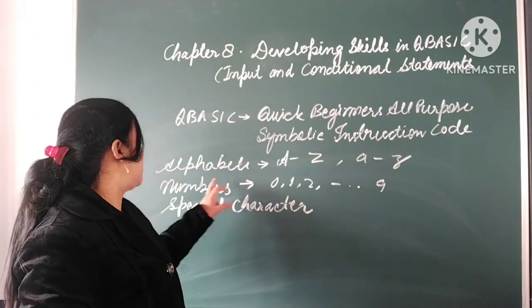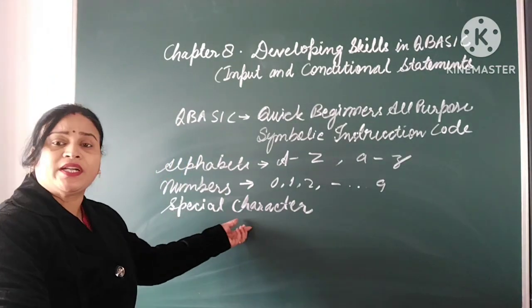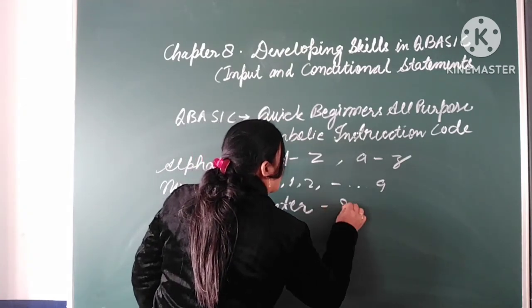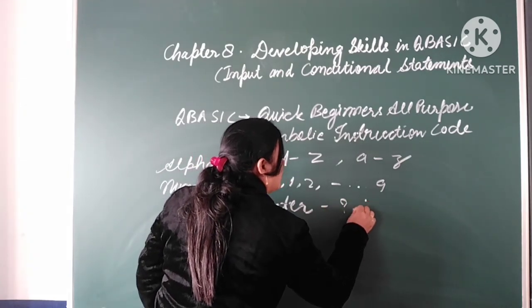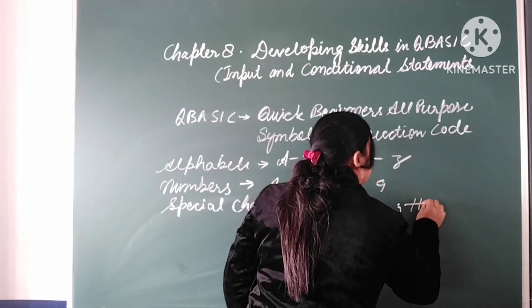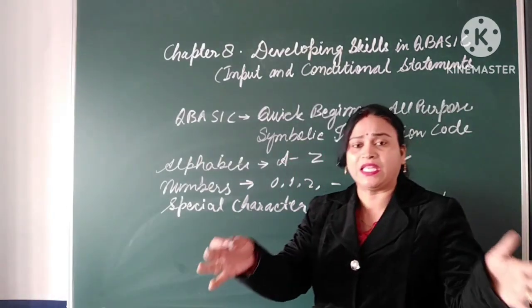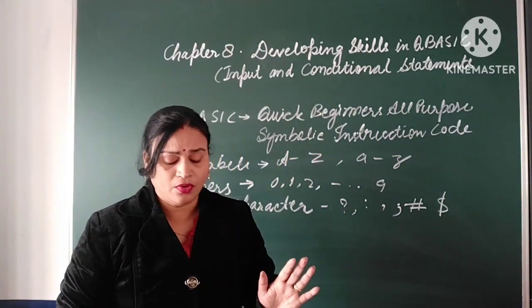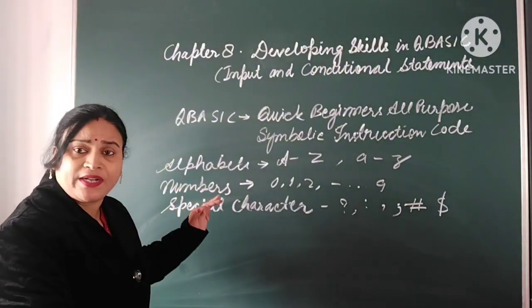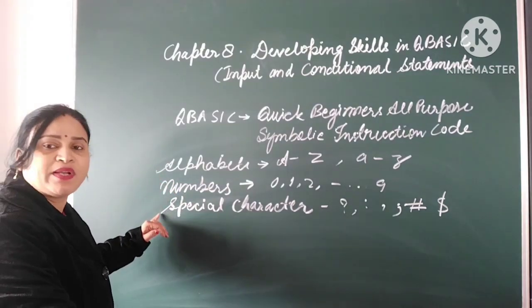Special characters: any symbols like question mark, colon, comma, semicolon, hash, dollar, all the symbols that you see on the keyboard can be used. So three types of characters can be used to write QBasic codes: alphabets, numbers, and special characters.